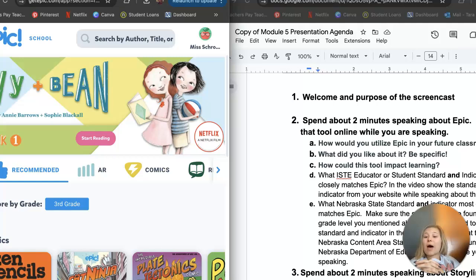What I love most about it is there's audiobooks, which is great for those readers who struggle to read but can still get that concept of reading and that background of it. They also have great educational videos on topics on here, and then they have books and all of this is based on their grade level, and you can input when you are inserting your roster. You can insert the level that those students are on, so it'll match books with where they are at at their reading level. So that's great.